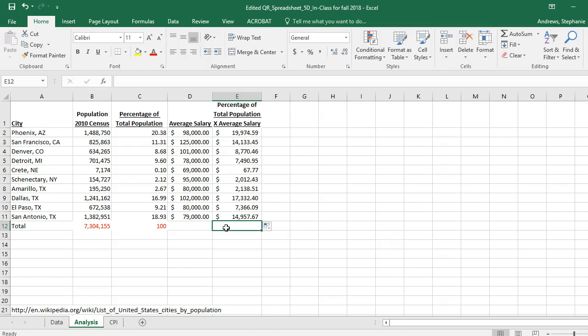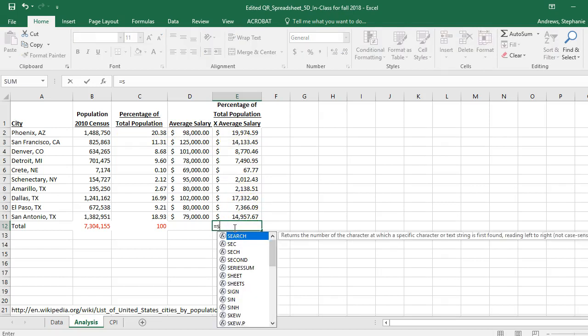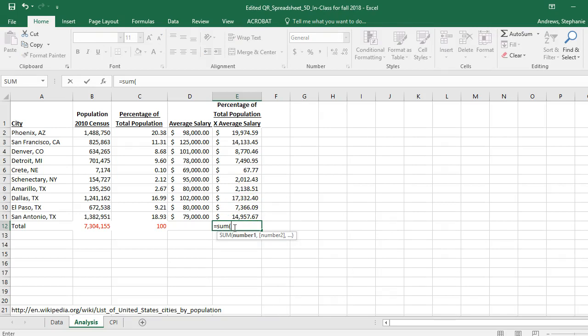Question 4 says now find the total of the 10 cities, and this result is our expected value. So to repeat to yourself, I found the population percentage, and I multiplied that times the salary. Now I'm going to add them up. I do equals sum from E2 down to E11. When we do, we're looking at 94,000, and that is the expected value of the average salary of these 10 cities. So moving on to question 5.